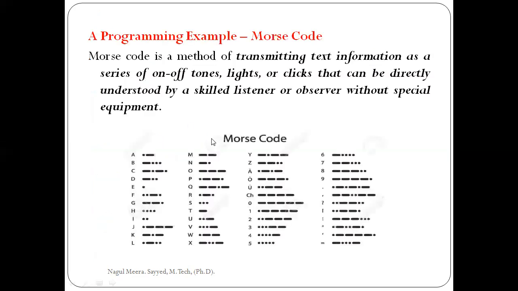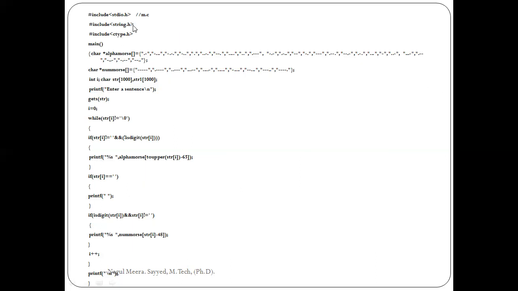So what is the meaning of Morse code here? Simply, Morse code is nothing but a combination of some symbols. Those symbols may be on, off, tones, lights, or something. So this is about our Morse code, a simple example program. Now we are executing this program. My program name is m.c. Remember this one.